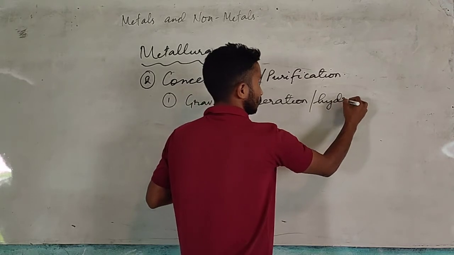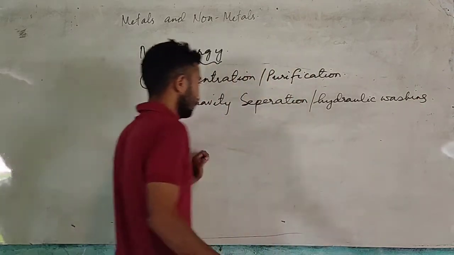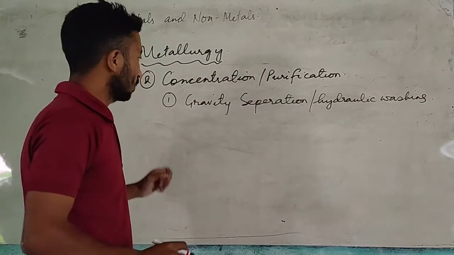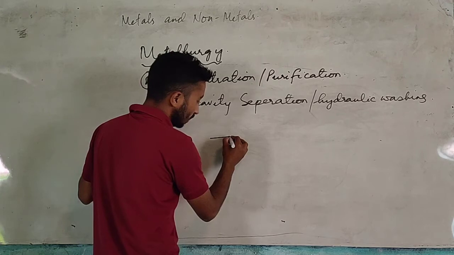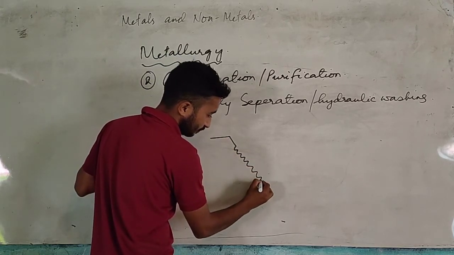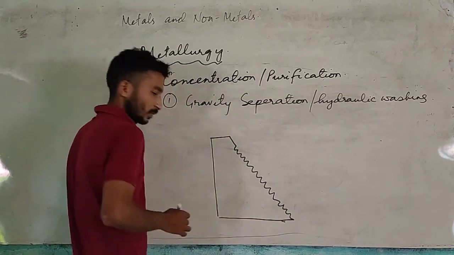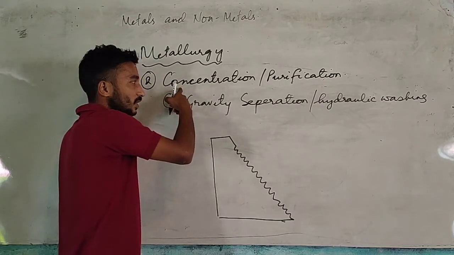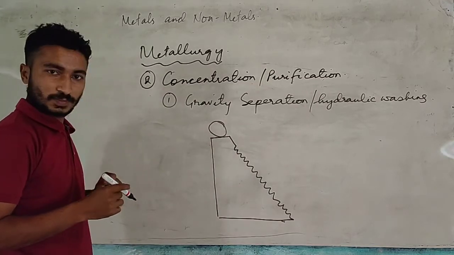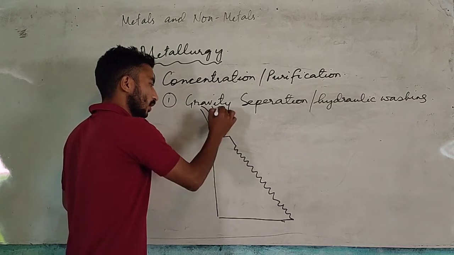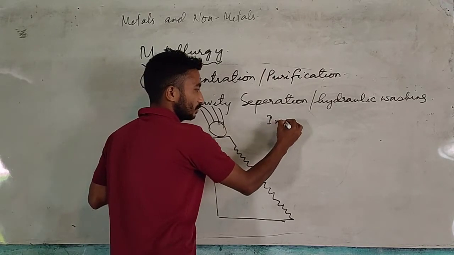Hydraulic washing. The first process of concentration, we call it gravity separation or hydraulic washing. In this process, we will take an inclined plane having ridges. In the first process, before concentration, we crush the metal. So we will put the crushed ore here and we will let some water fall down on the crushed ore. When water falls down, if impurities